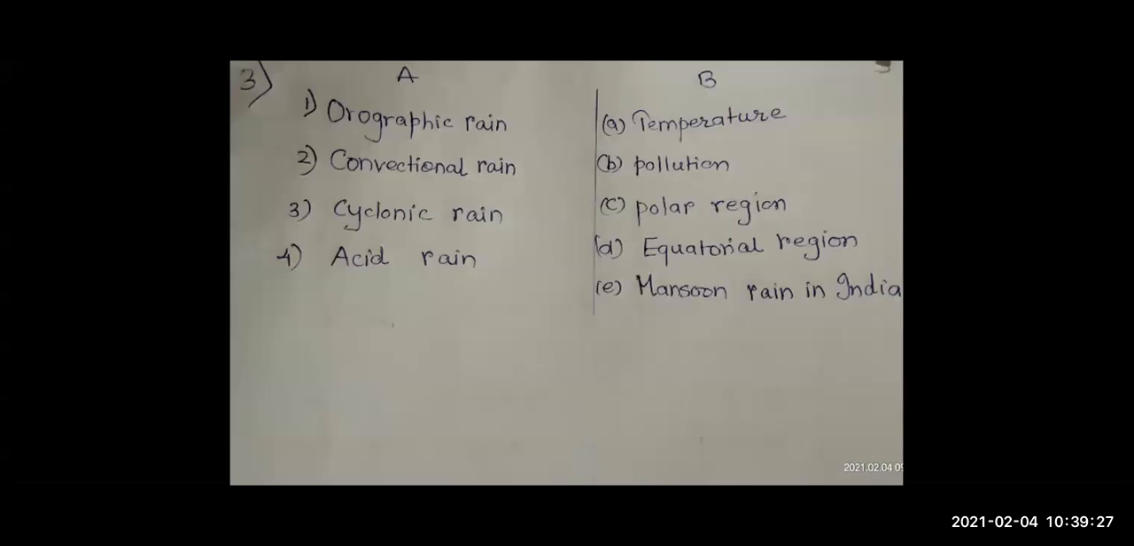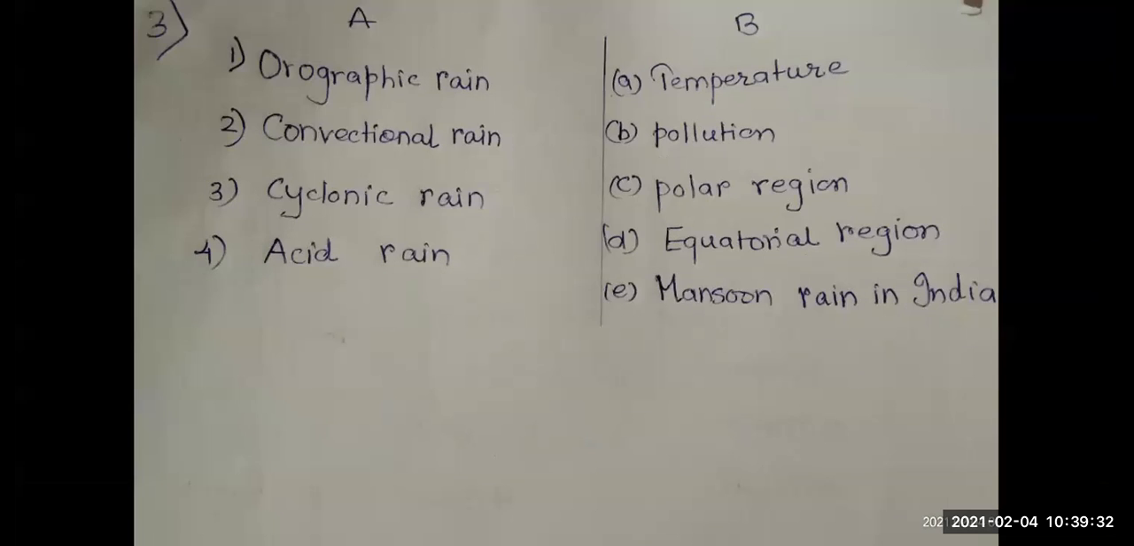So with one more thing we can go on. Okay, here is one more example of match the column. Unmute yourself and you can answer this. Orographic rain, convectional rain, cyclonic rain, acid rain; temperate, pollution, polar region. Now here one extra option is given: equatorial region, monsoon rain in India. So who is answering this? Many students are raising hands.